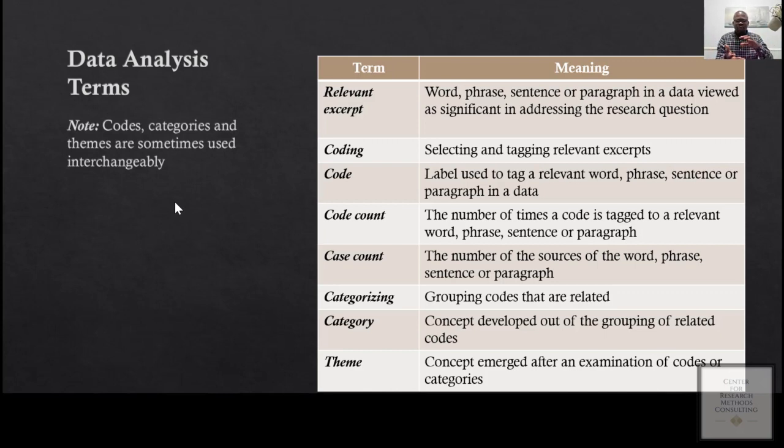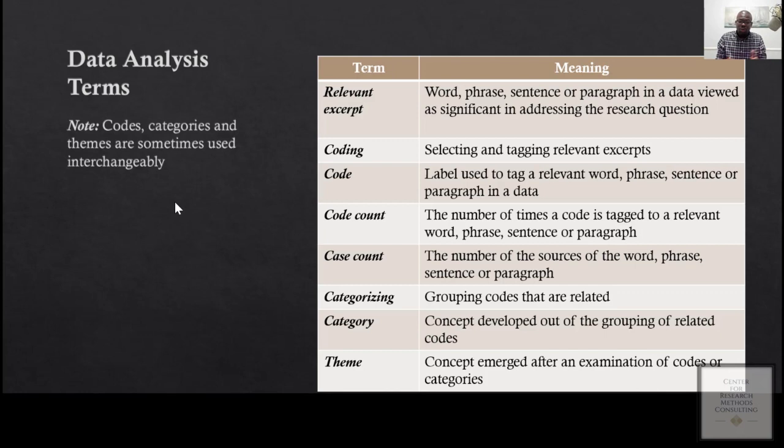Because the essence of doing the categorization and developing themes is that you have a lot of codes. So let's say you have research question 1 and you have maybe 20 or 30 codes. You cannot present all of them to your audience. You have to group them into categories and then develop themes and use them to address your research question. So based on the number of codes, you could call a code a theme.